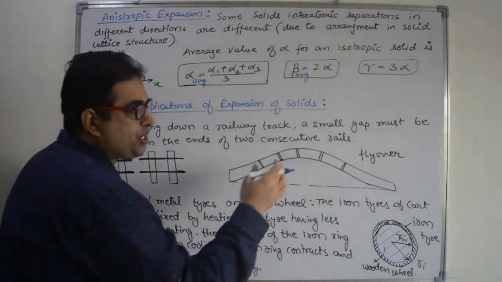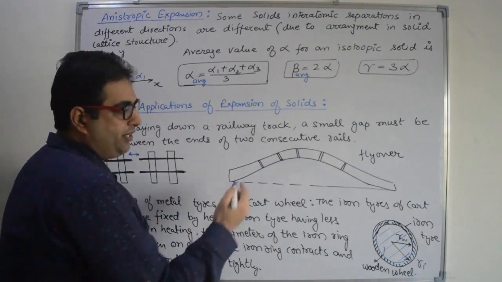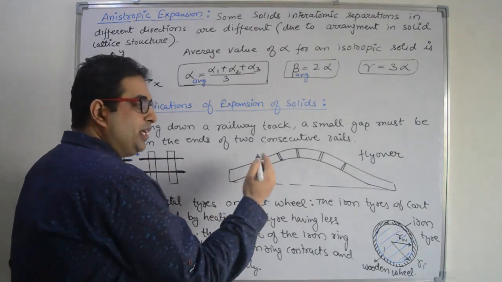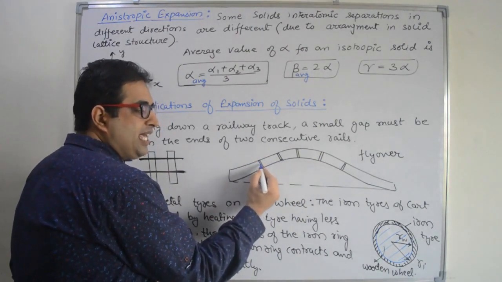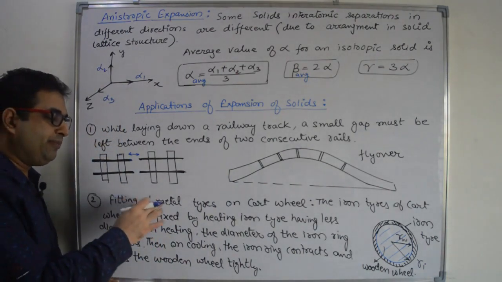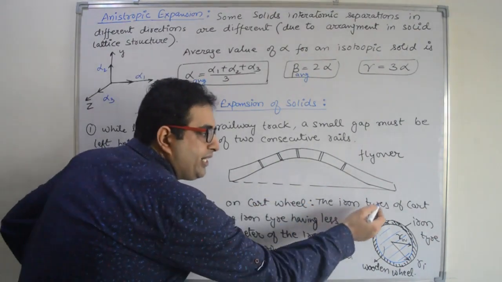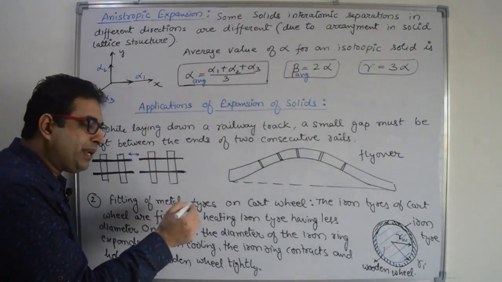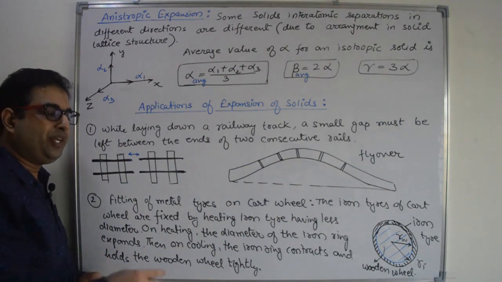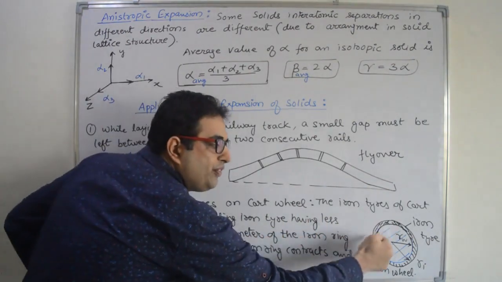And similarly, if you see any flyover, you will see there is a gap between the cemented blocks, right? These gaps are for expansion of solid. In hot summers, when the material will expand, then this gap will adjust that expansion, right? Second point, fitting a metal tire on cart wheel. It is a wooden cart wheel. The iron tires of cart wheel are fixed by heating iron tires having less diameter. So here we are using less diameter of iron tires. Then how will you fit it on the wooden wheel?